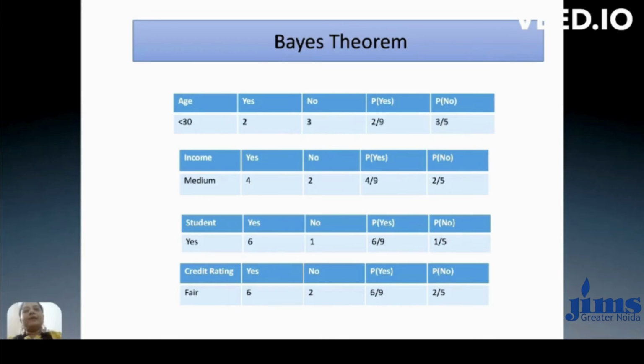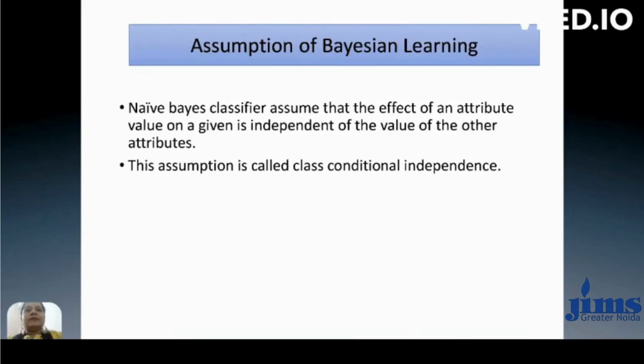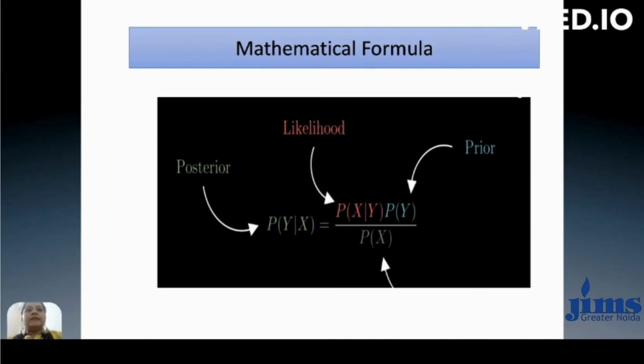Next we have to calculate, going back, p of y, and y has two values, p of y1 and y2. Y1 is yes and y2 is no. Y1 is 9 upon 14 and y2 is 5 upon 14. And now we have to calculate probability of x given y. For probability of x given y, we have four values.